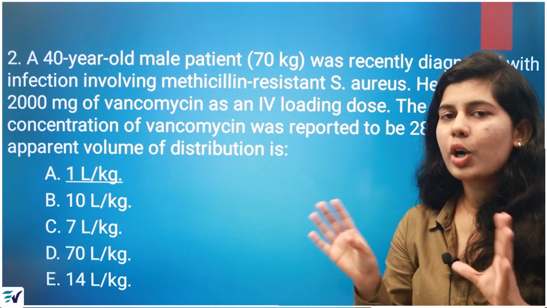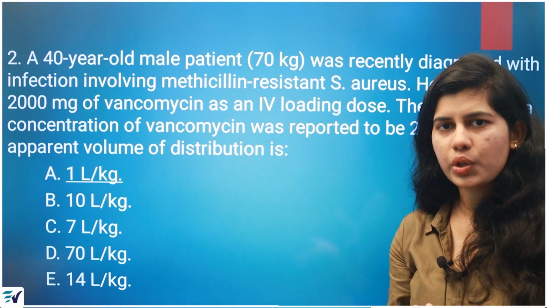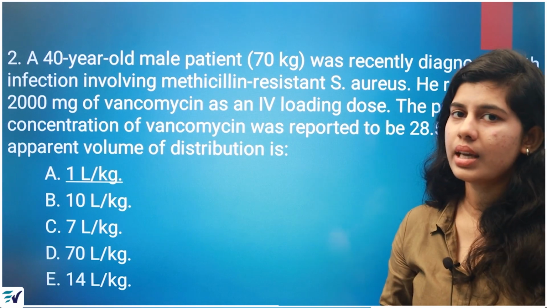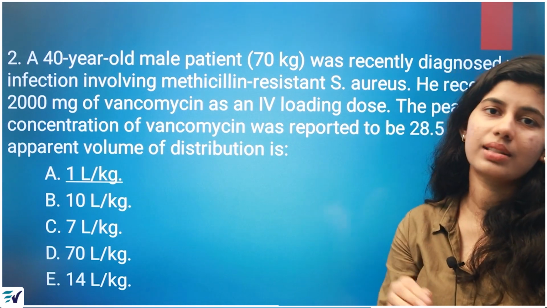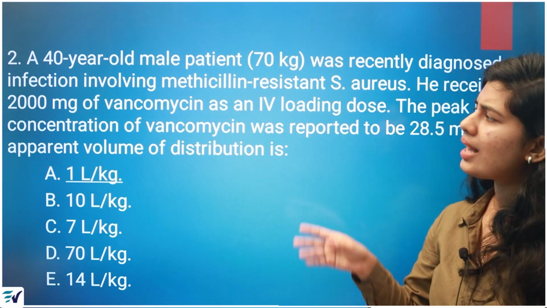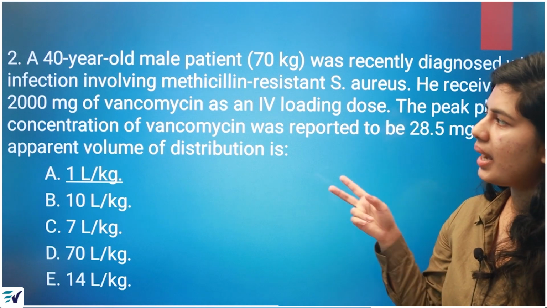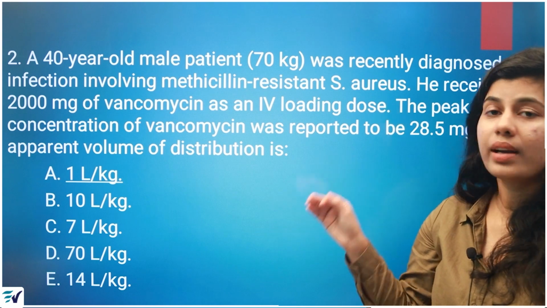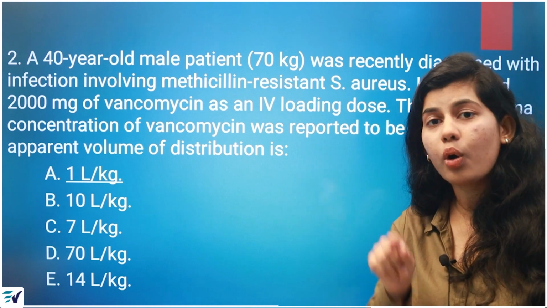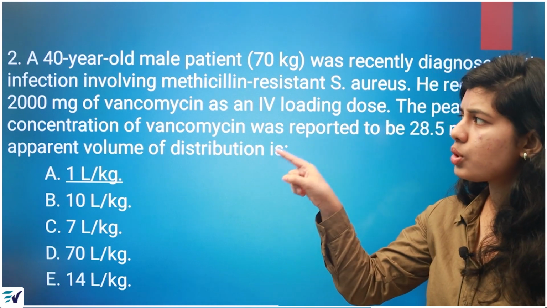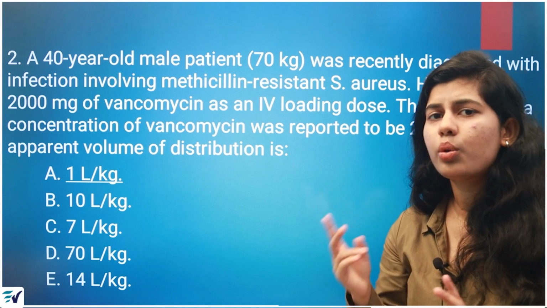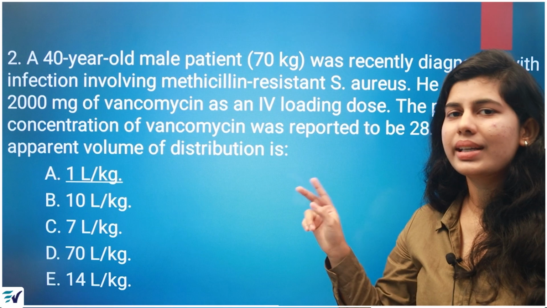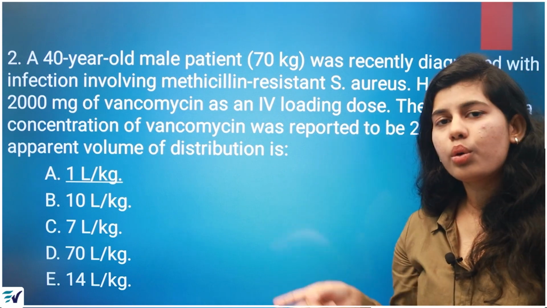So vancomycin and metronidazole are the preferred drugs which we commonly prescribe for MRSA or methicillin resistant S. aureus infection. As you can see, the patient is administered 2000 mg of vancomycin as an IV loading dose. When you convert mg into gram, 2000 mg is 2 gram.